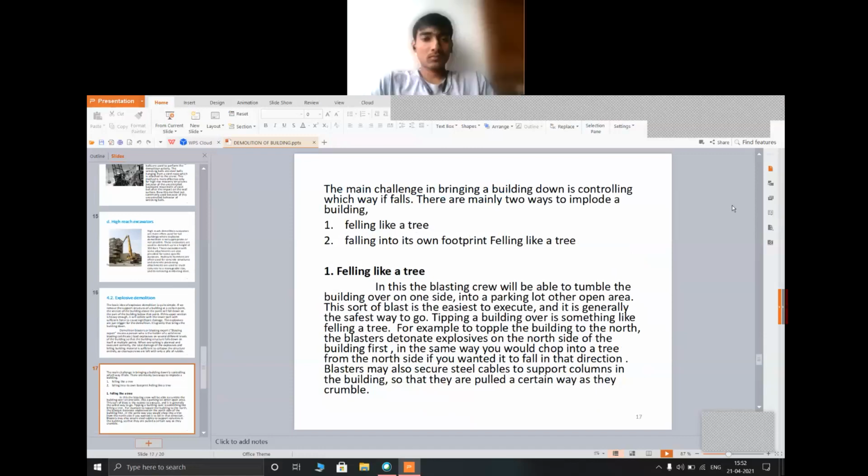The main challenge in bringing a building down is controlling which way it falls. There are two ways to implode a building. First, falling like a tree. Second, falling into its own footprint. First, falling like a tree.